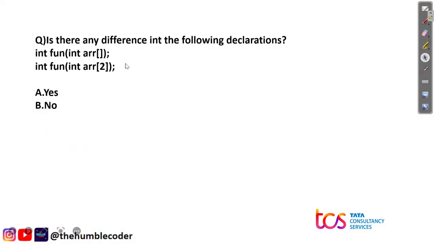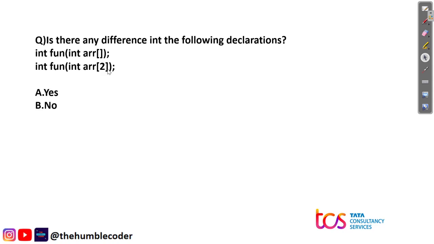So is there any difference in the following declarations? The first declaration is int fun, int array, and there are no values passed, and in the next one the value 2 is passed, right? So is there any difference or not? First of all, there is no difference in this, so the correct answer will be option number B. Why? Because both the statements are the same.